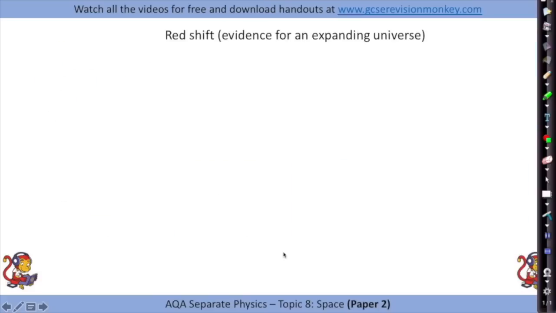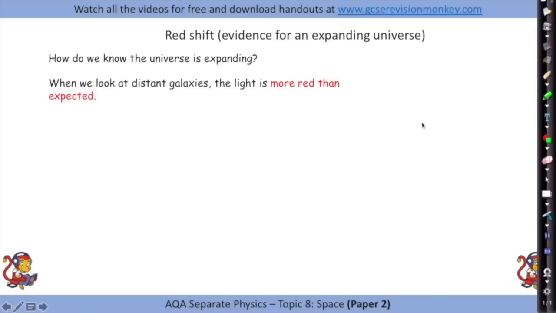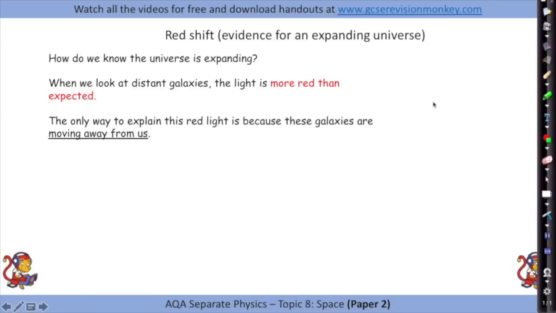Redshift. Okay, so redshift then, evidence for an expanding universe. So how do we know that the universe is expanding? Well, when we look up at distant galaxies in the sky, the light is more red than expected. The only way to explain this red light is because the galaxies are moving away from us.